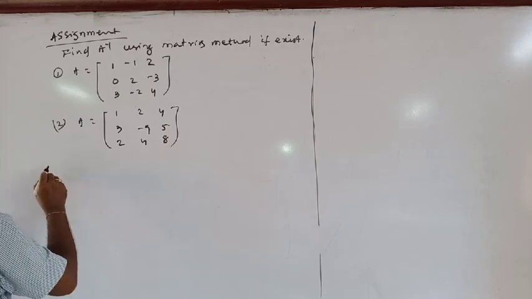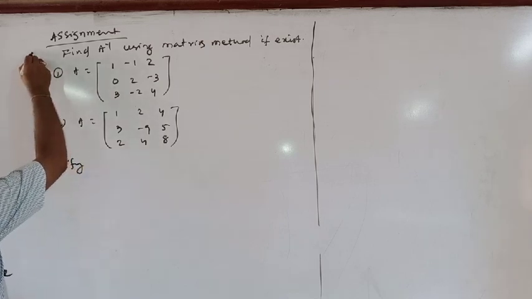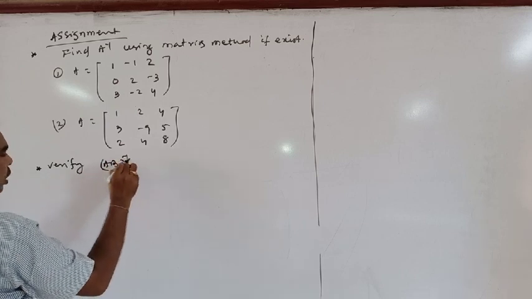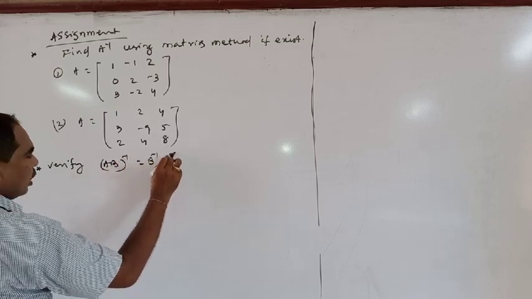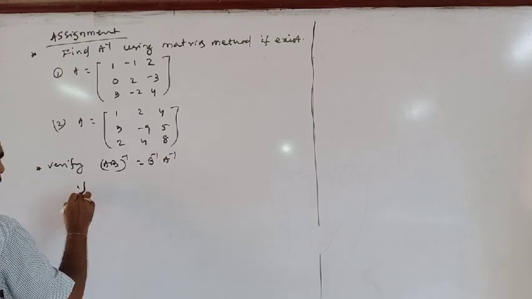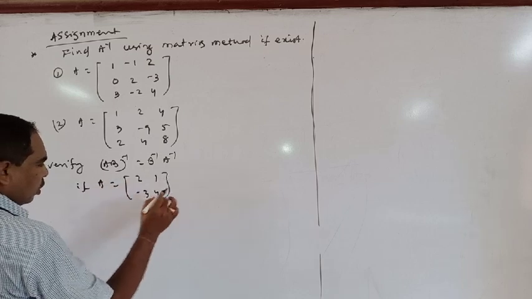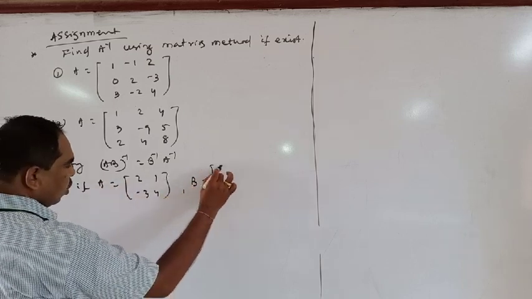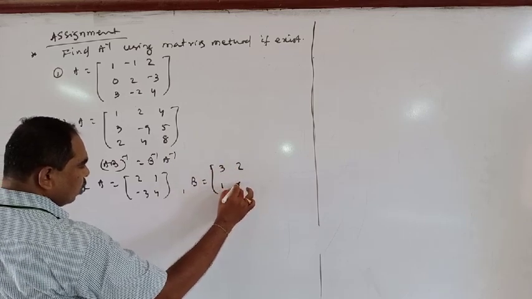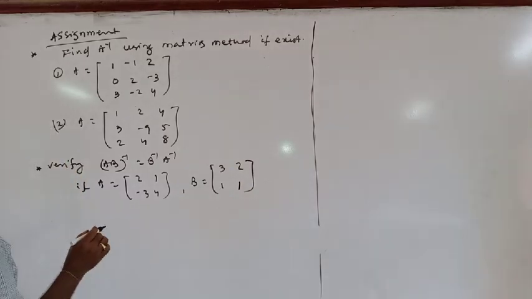Next question, verify that (AB) whole inverse is equal to B inverse into A inverse, if A is equal to 2 1, minus 3 4, B is equal to 3 2 1, 1 3 1 1.